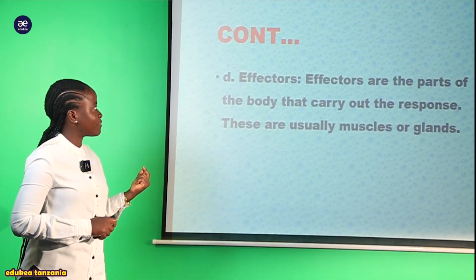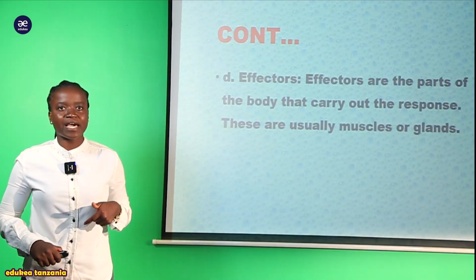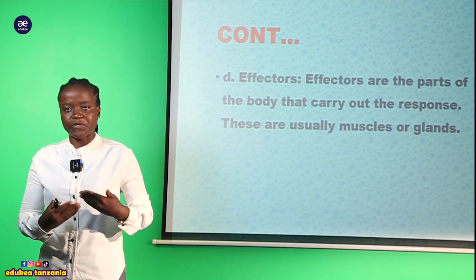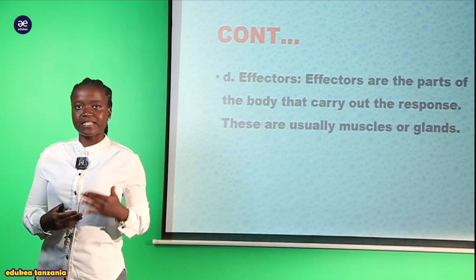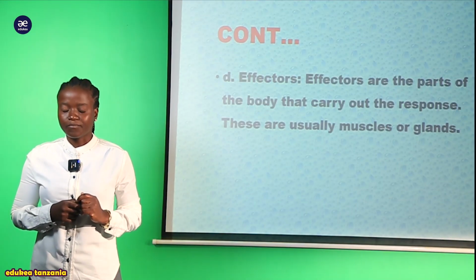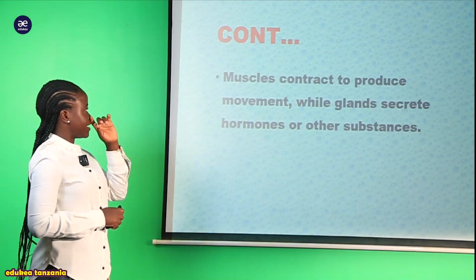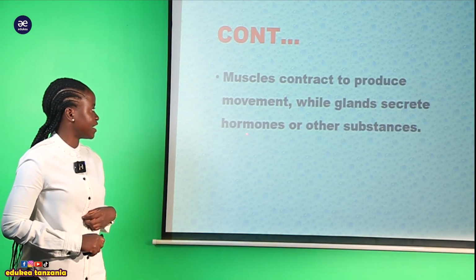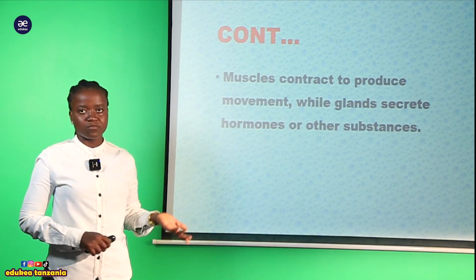So ndio tunasema kwamba effector, a good example here is the muscles together with the glands, ndio ambazo ziko specialized to bring appropriate response according to the kind of stimulus. And now we can say that muscles contract to produce movement while glands secrete hormones or other substances.